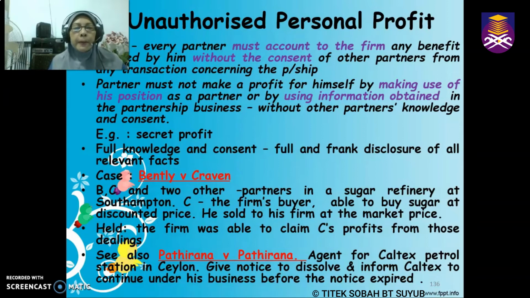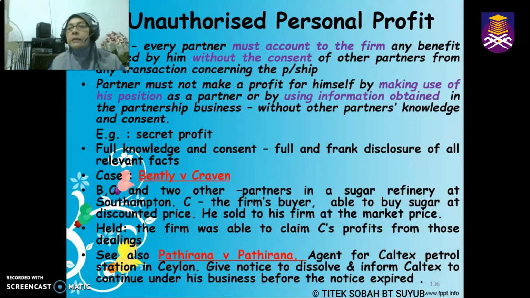Okay? So in the case of Patirana versus Patirana, this involved a petrol station of Caltex in Sri Lanka, in Ceylon. They were related to each other, so that's why the surname is similar. Later on, there were grudges between both partners, and then they gave notice to dissolve the said partnership, and they informed Caltex that the said business would be dissolved within 1 month. However, before the said notice expired,